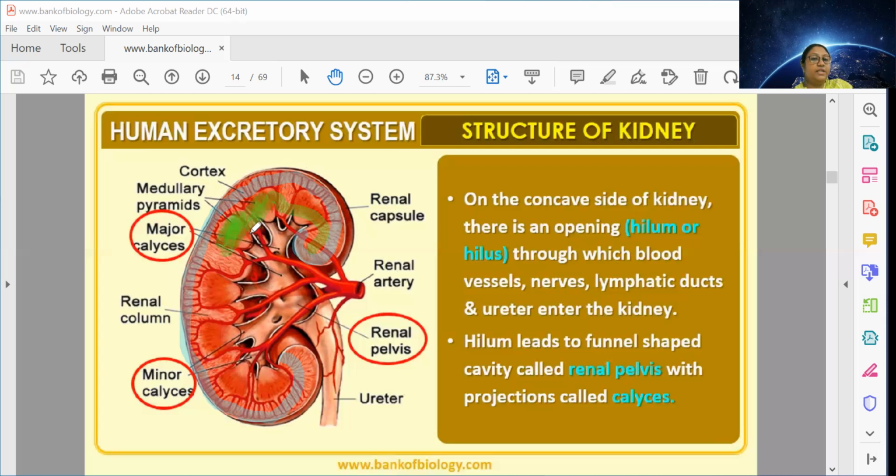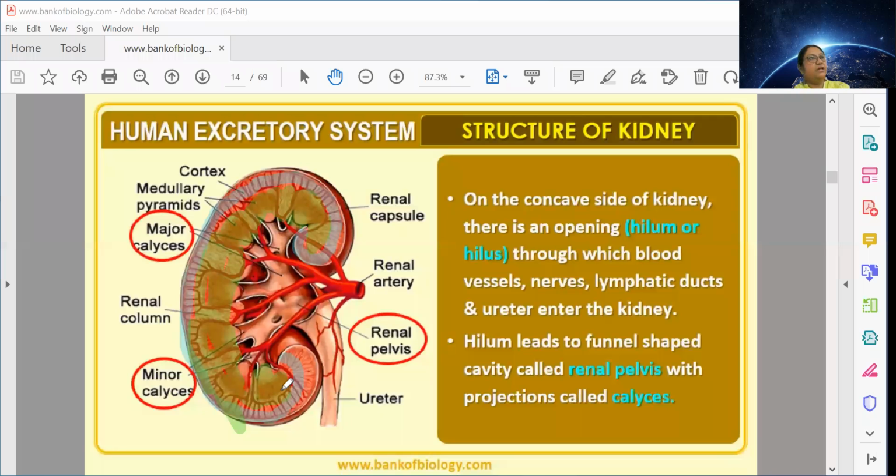This whole region I am marking green. So the outside layer is called cortex and the inner side portion is called medulla. It is common for many types of organs: the outer region is cortex, the inner side medulla.